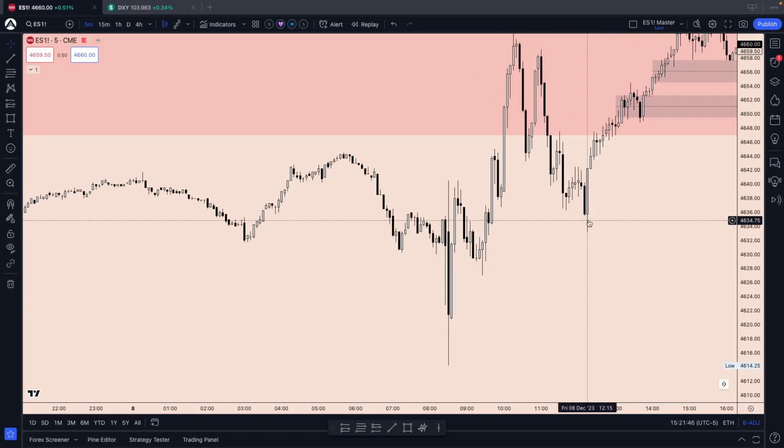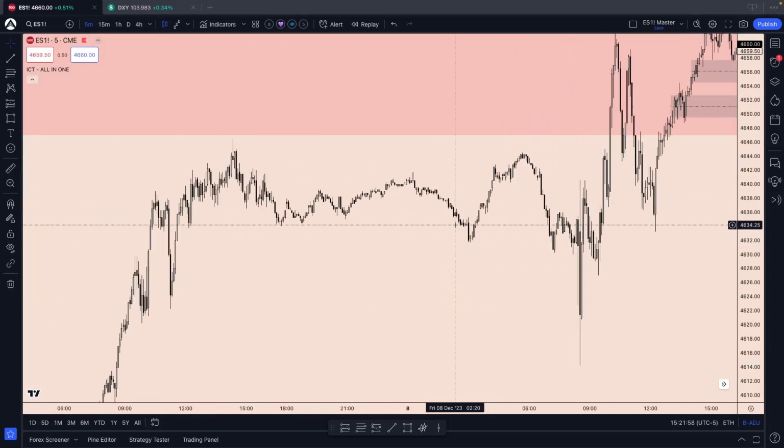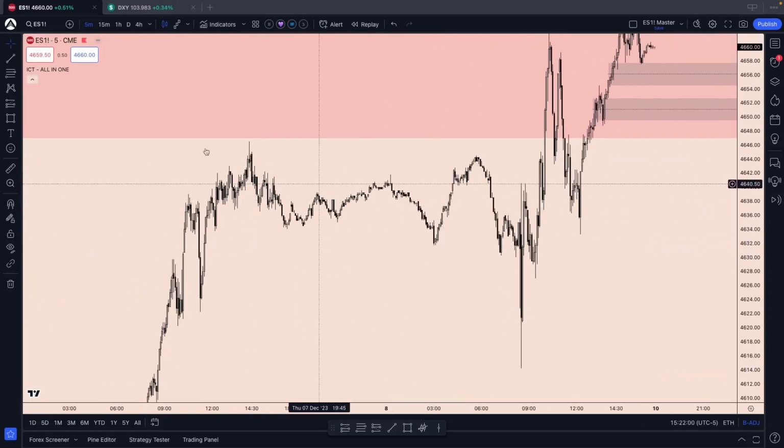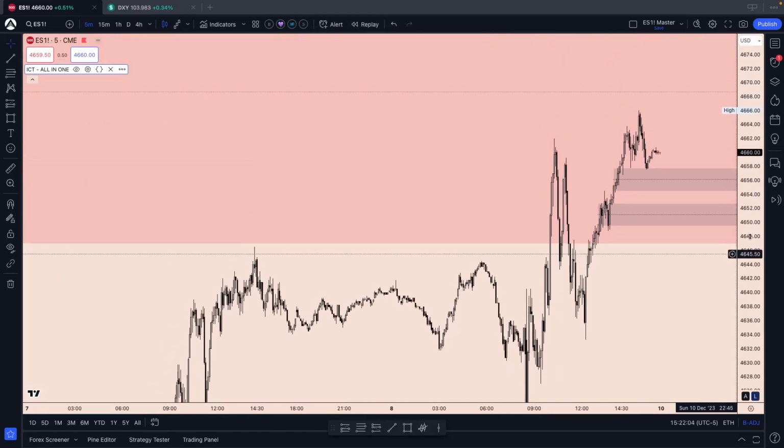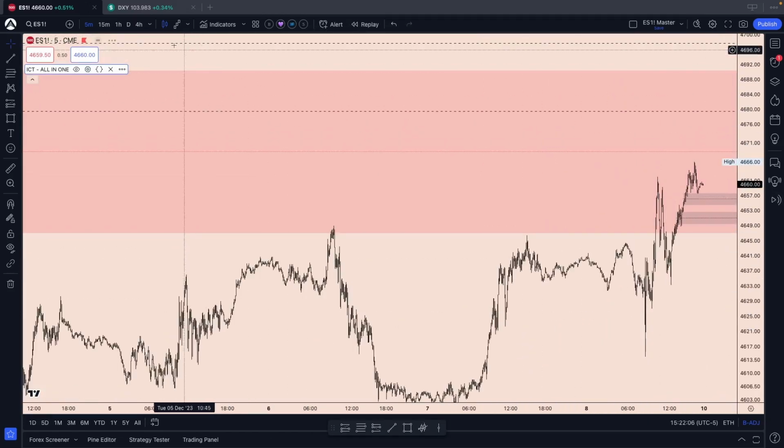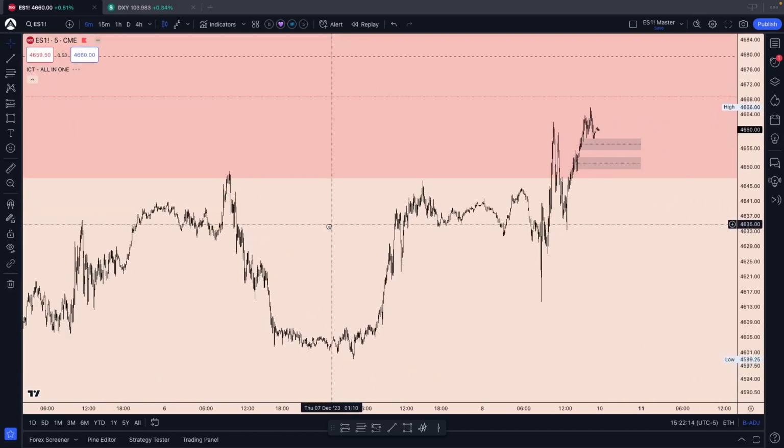Use good risk management. Like, okay, we cleared everything to the downside. We got our shift in structure. Not looking for a 100-point move. We're only looking for maybe 10 points into some nice higher time frame objectives, like right here, by turning on the ICT all-in-one indicator. Where are we at? Where's it gone? 5-minute time frame. Let me copy that and paste it in here for it to refresh.